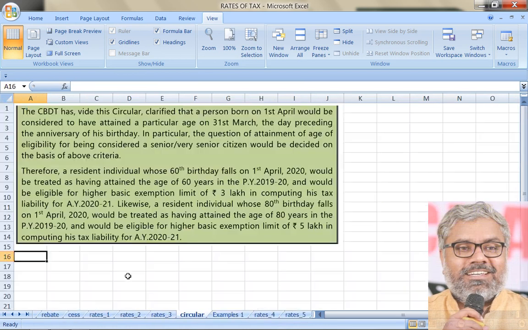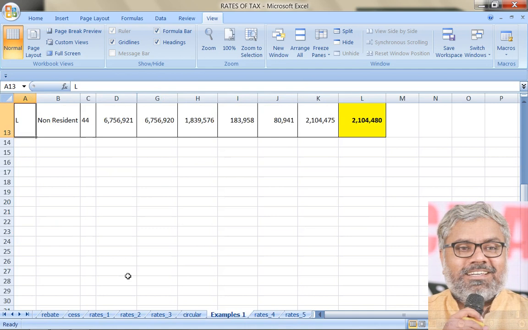Then who is a senior citizen, who is a super senior citizen, is something we should know: 60 and 80 years of age attained at any time during the previous year. One exception is mentioned in the circular of CBDT, which tells that if a person is born on 1st of April, for the purposes of this calculation of 60 years or 80 years, he is deemed to be born on 31st March. So just because he crossed one day, the 60 years completion will not be postponed by 1 year. That 1 day relaxation is given for specific cases who are born on 1st of April.